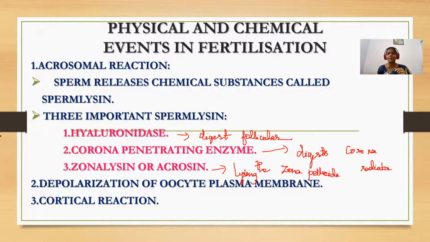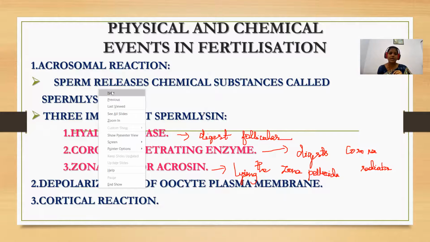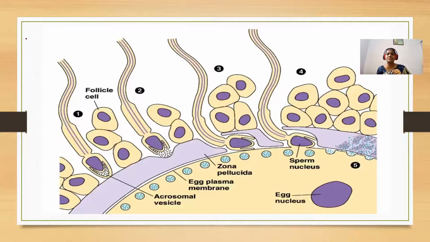So the next one is depolarization of oocyte plasma membrane. Wait, I'll show you the next slide. As this sperm is entering, what happens now? This is the plasma membrane of the sperm, and this one is the plasma membrane of the secondary oocyte.